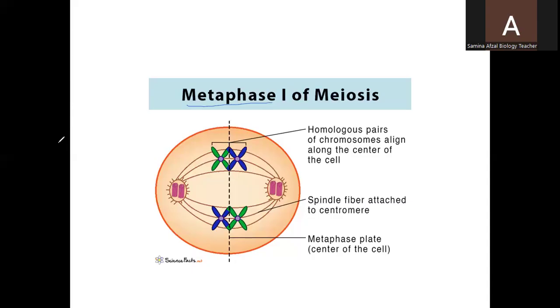You can see in this way, they will be in the center, as this line shows the equator, and both of these parts will be the mirror image of each other. And you can see the fibers which originate from the centrosomes, and these fibers are called the spindle fibers. They originate from the centrosomes and the microtubules present in the cell and the cytoskeleton. And all of them make up the mitotic apparatus or the spindle fibers.